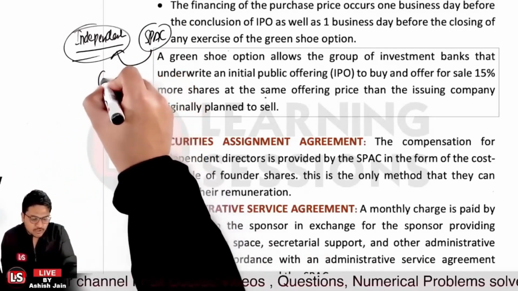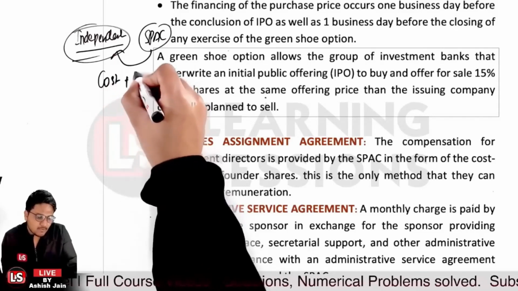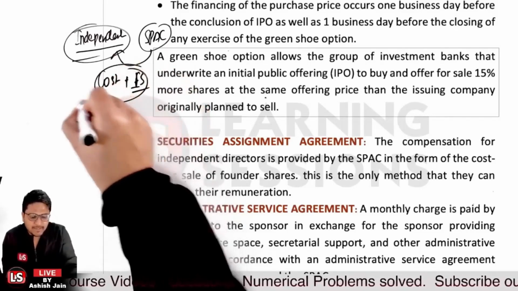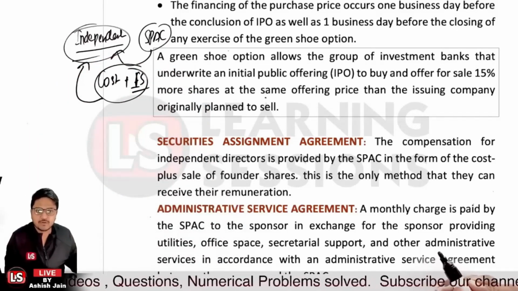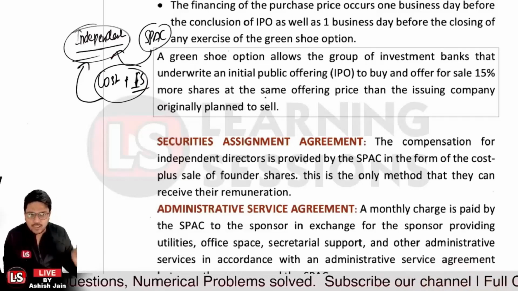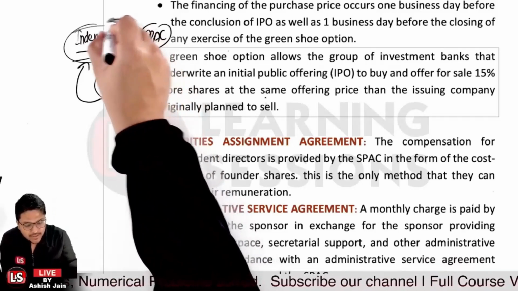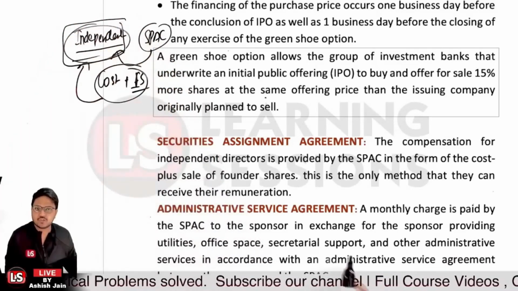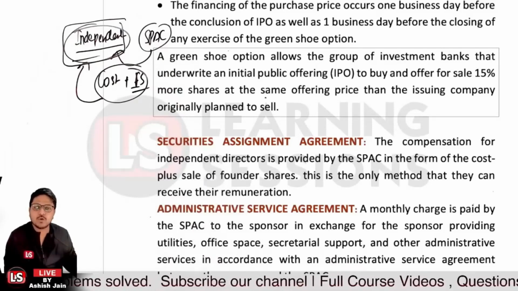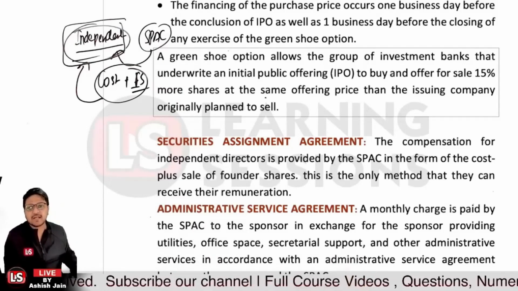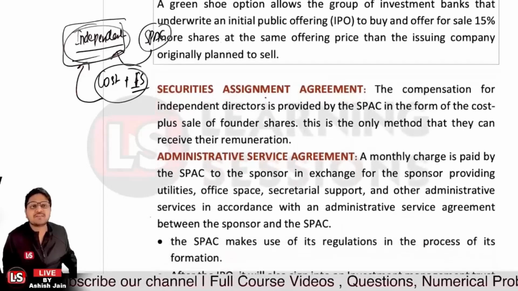Whatever the cost-plus founder shares, they will be offered to the independent directors, and this is the only method by which the independent directors can receive their remuneration.